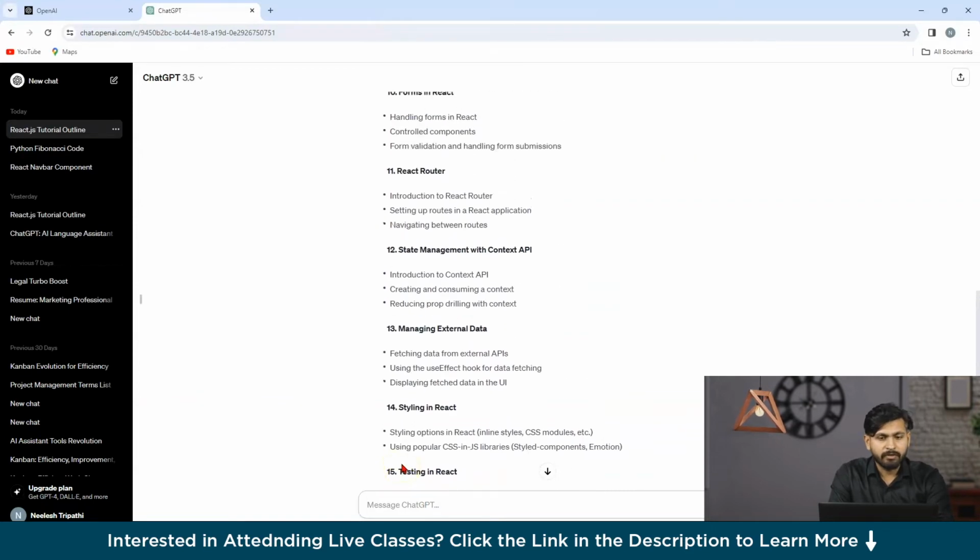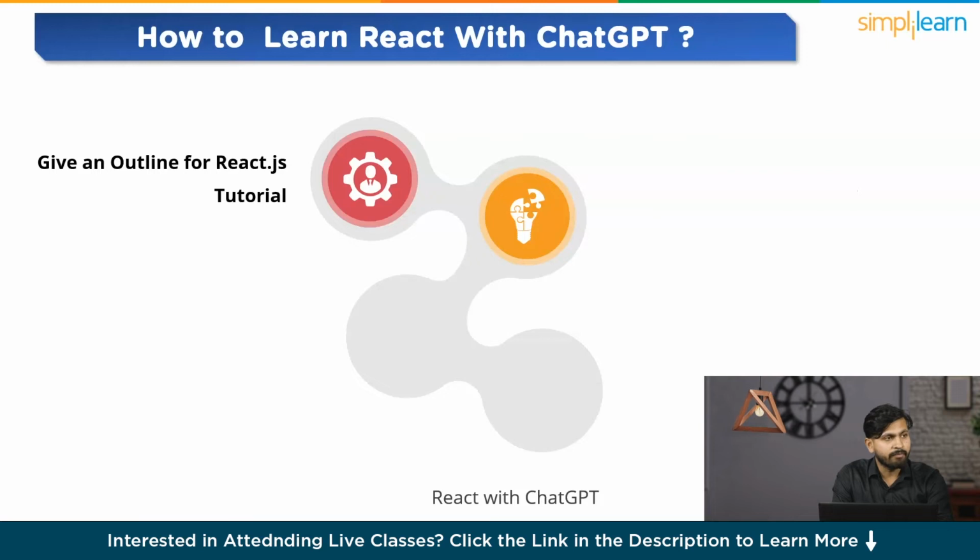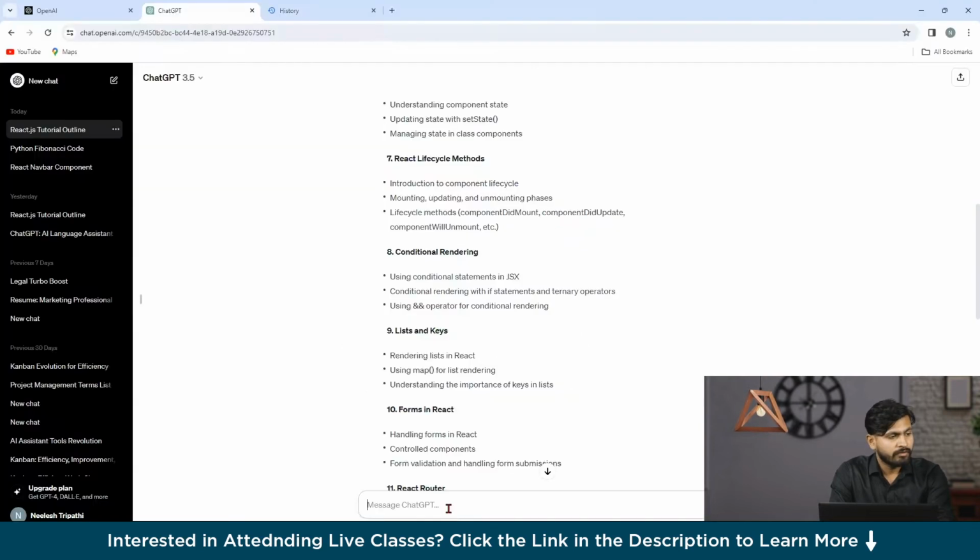Now let us go to our second prompt and see how we can set up our development environment. Our second prompt will be how we are going to set up our development environment. So let us write the prompt.